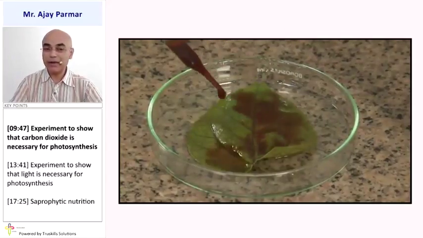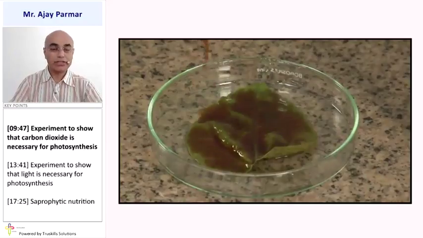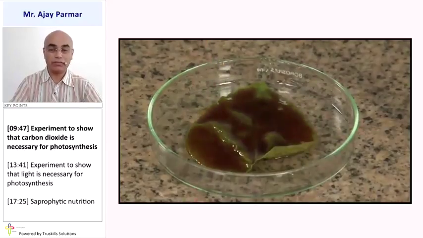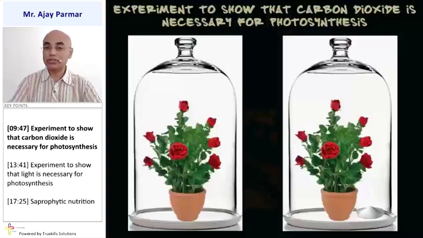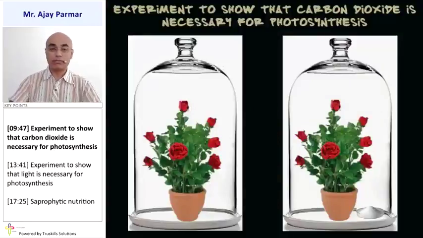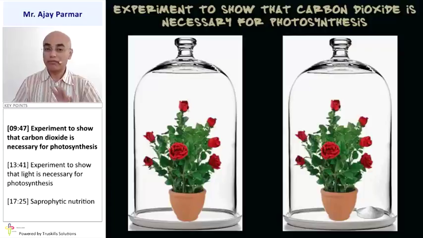When we perform this iodine test, we will see a change in the color of iodine from brown to bluish black or blackish blue. So, the video downloaded from YouTube did show the presence of starch in the leaf from the pot which did not contain the potassium hydroxide. So, the experiment says that carbon dioxide is necessary for the process of photosynthesis.